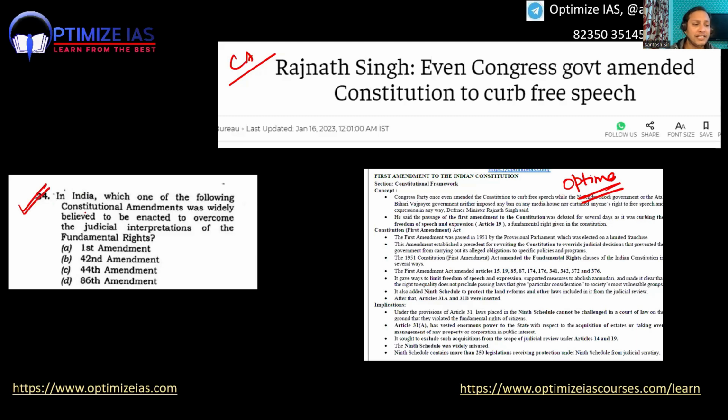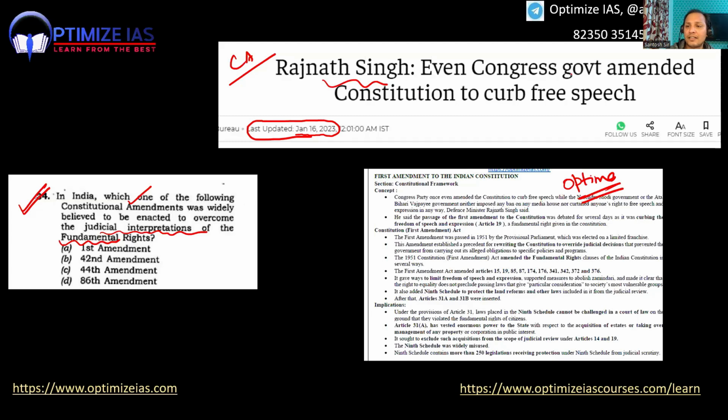So let us see this question. In India, which one of the following constitutional amendments was widely believed to be enacted to overcome the judicial interpretations of the fundamental rights? This was a polity question which came in the Prelims 2023. You can see here, January 16, 2023, a news item.